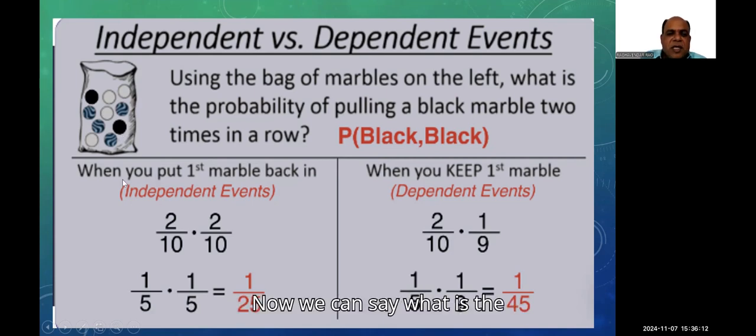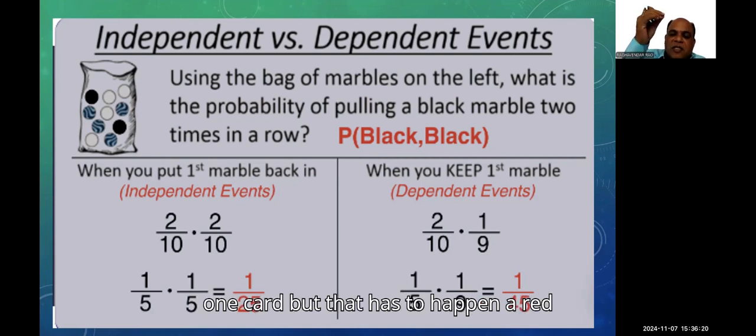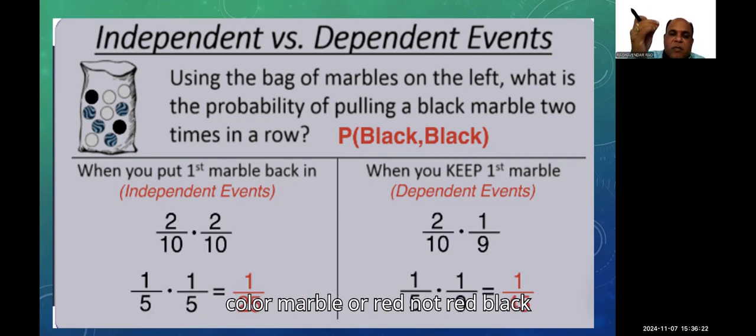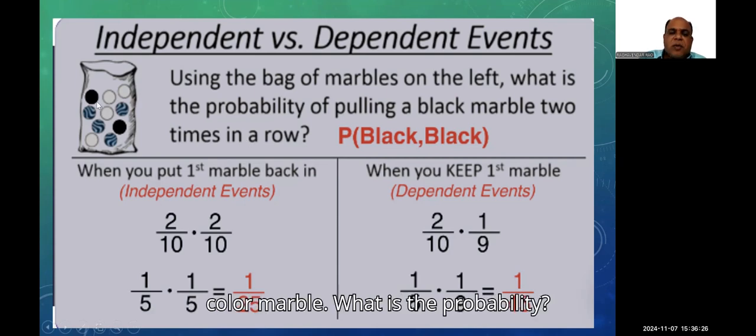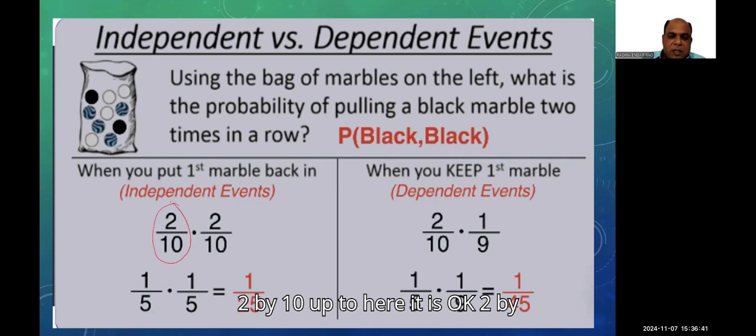Now we can say, what is the probability of picking up, just by keeping a hand inside, I want to pick one marble, but that has to be a black color marble? What is the probability? Simply saying, out of 10, how many black marbles are there? Only 2 marbles are there. So 2 by 10. Up to here it is okay. 2 by 10.